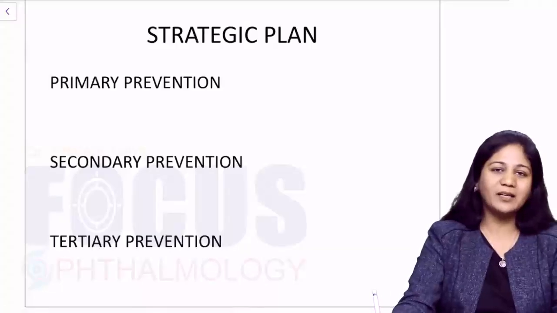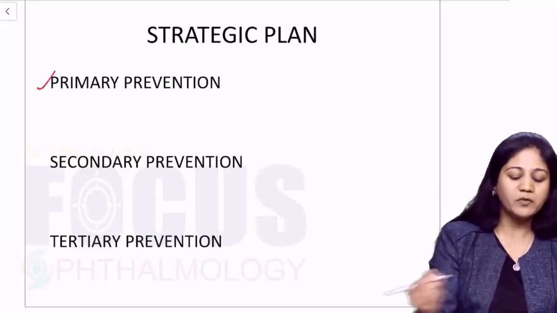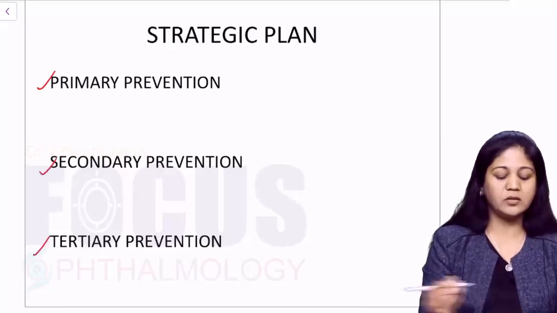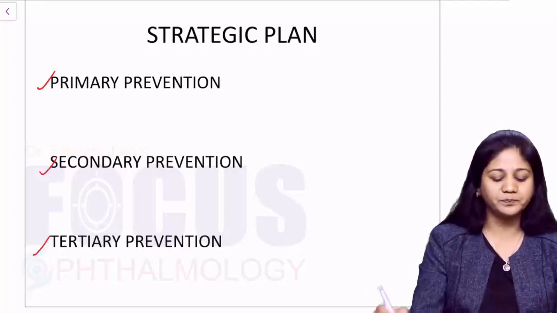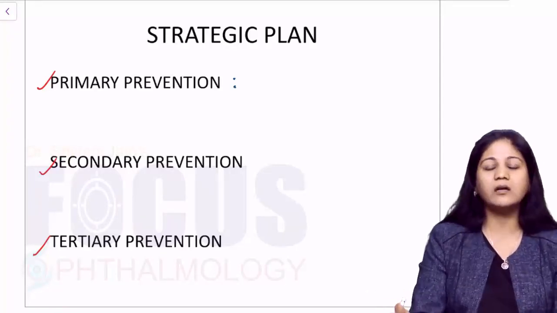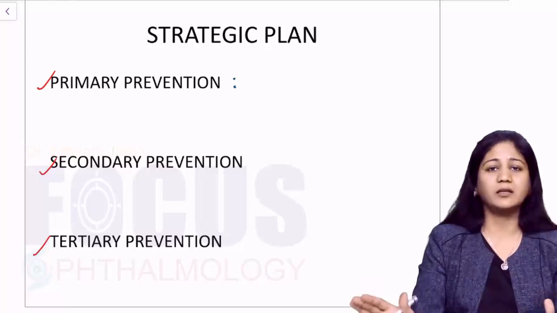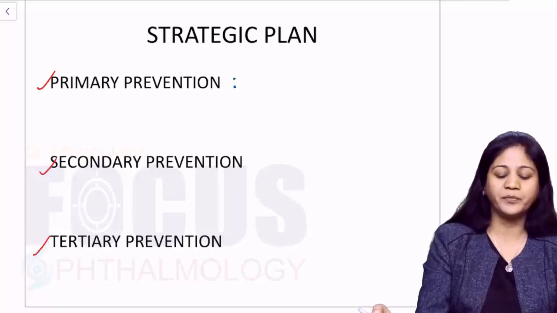Now, the strategic plan is very important to understand. The strategy goes through the primary prevention phase, the secondary prevention, and tertiary prevention. Let us understand what these are. Primary prevention means basically you prevent occurrence of the disease at the first instance. You don't let the disease occur in a particular area.